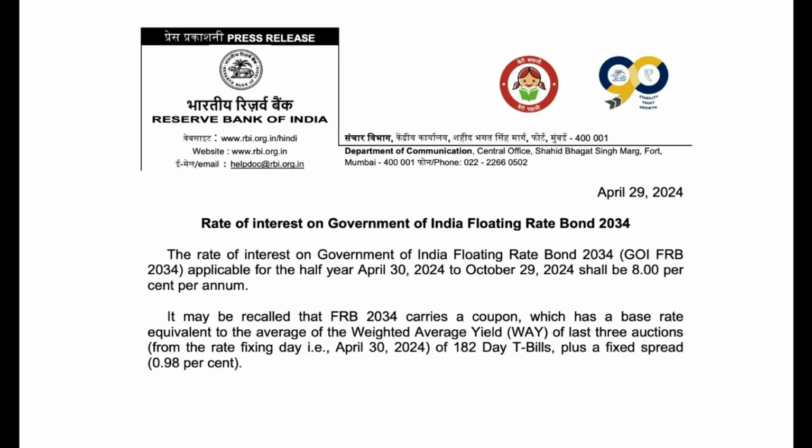Now let's come to the rate of interest that you can expect on the Government of India floating rate bond, which has a maturity period of 2034. The maturity year is 2034. So what is a floating rate bond? In a floating rate bond, the rate of interest is not fixed. It will keep on floating or keep on changing with time, depending on the external situation.